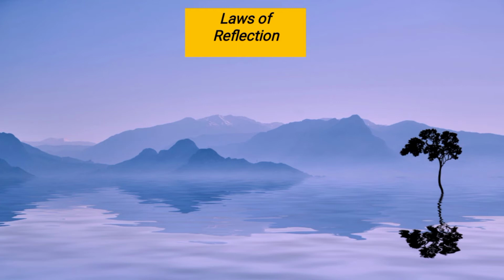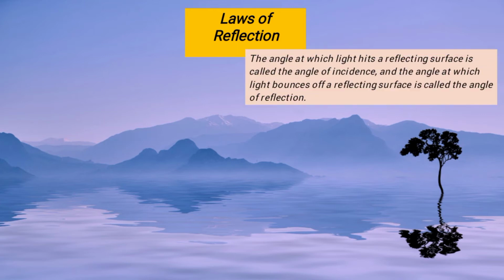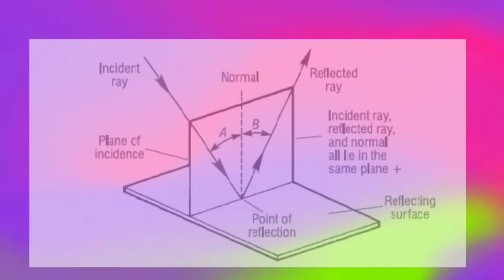So next, laws of reflection. You know that according to the laws of reflection, the angle of incidence is equal to the angle of reflection. That is, i is equal to r. What is the angle of incidence and what is the angle of reflection? The angle at which the light hits the reflecting surface is called the angle of incidence, and the angle at which the light bounces off the reflecting surface is called the angle of reflection.